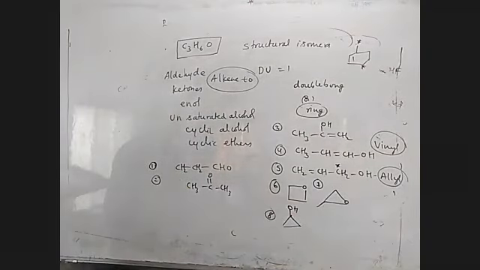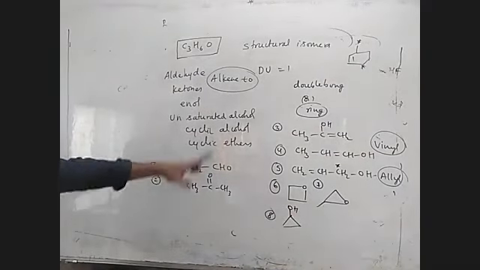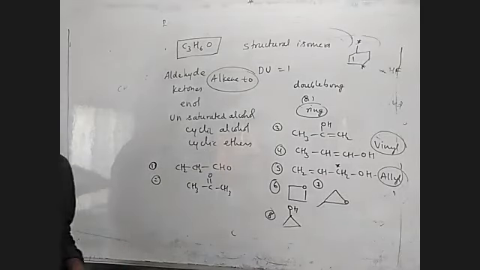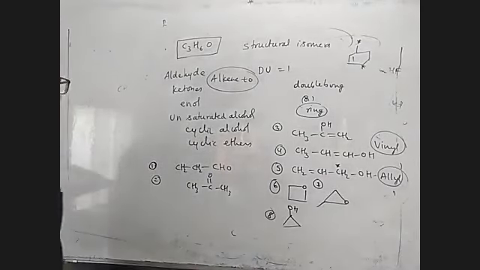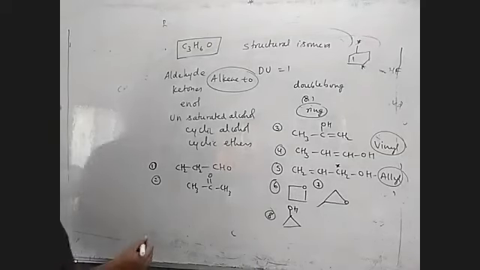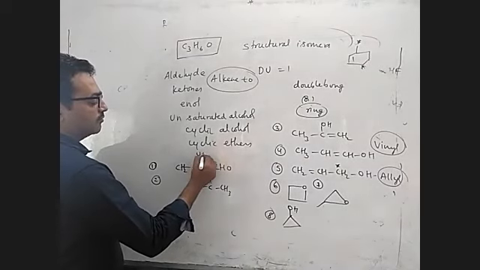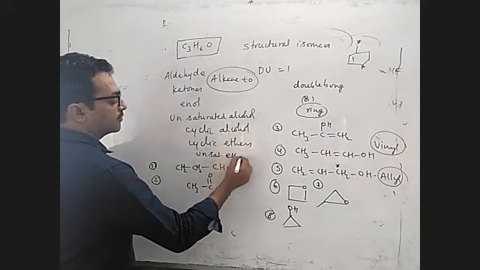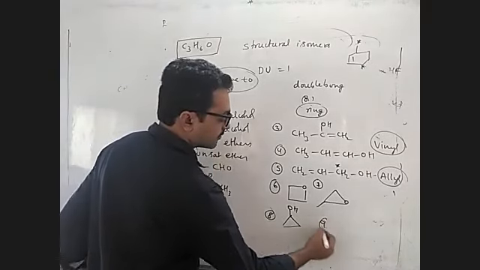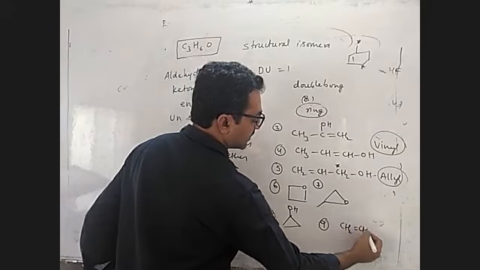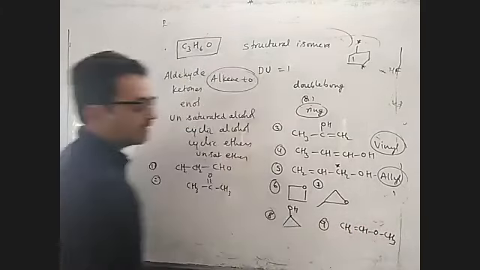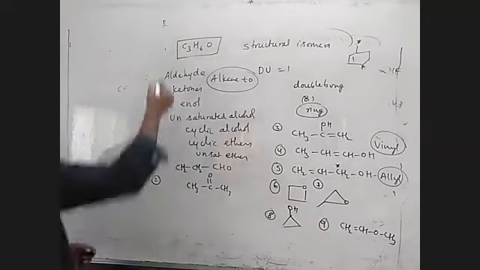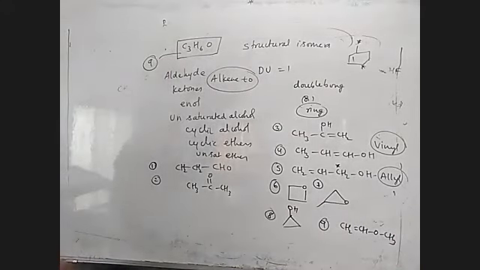Are there any other isomers possible? Cyclic alcohol. Like this, you have to check everything and do the isomers for that. So this is one of the questions: the number of isomers possible. One more will come. Yes, unsaturated ether can also be there. I will write the ether form like this, methyl vinyl ether. So the answer is 9 structural isomers are possible.